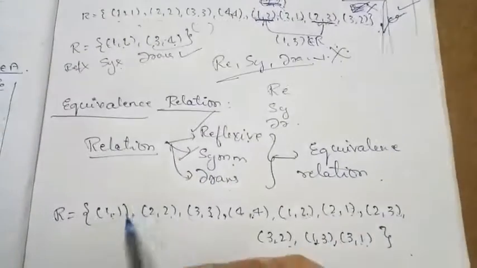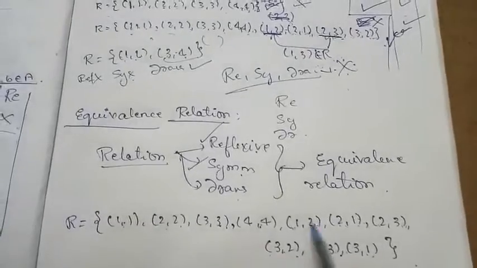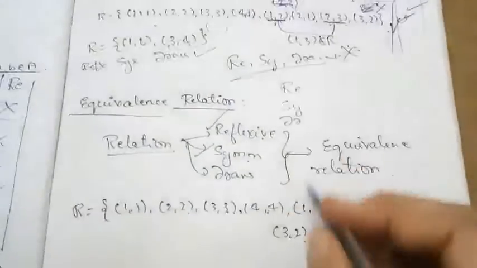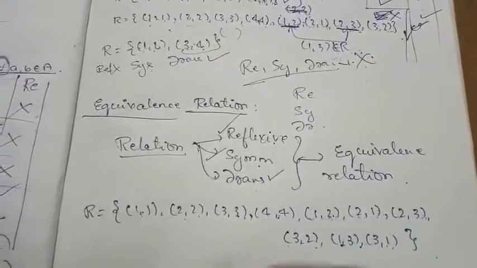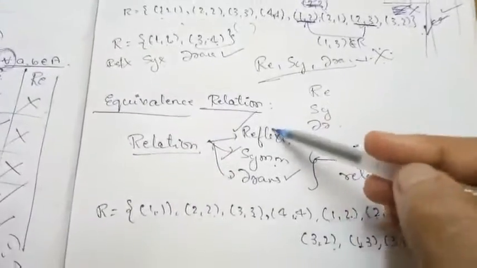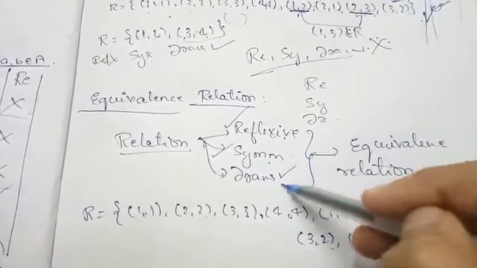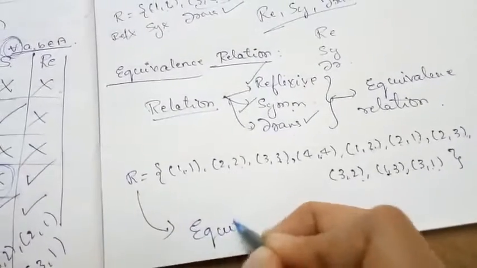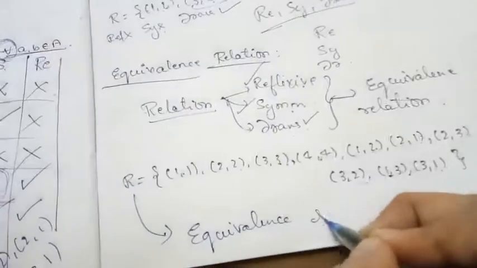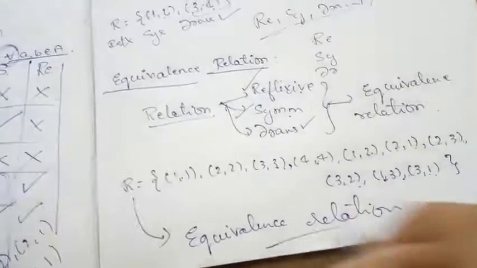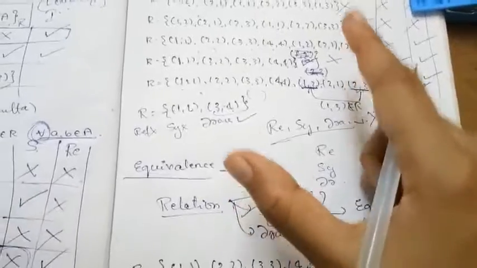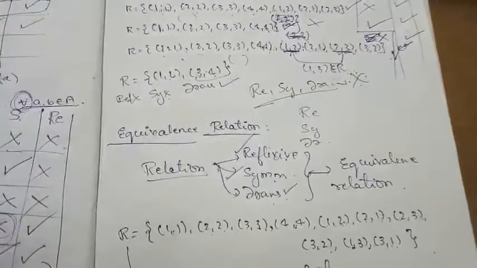If you compare any ordered pair with the doublets like 1 comma 2, 2 comma 2, you are going to get this itself. So I didn't compare anything with the doublets here. So here this relation is also a transitive relation. So for a given relation, if it is satisfying reflexive condition, symmetric condition as well as transitive condition, then such relations are called equivalence relation. So this is what equivalence relation is saying. So today we have summarized our class 11th concept as well as types of relations, and at the last what is equivalence relation.